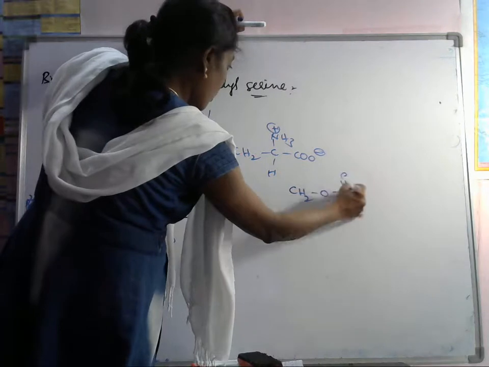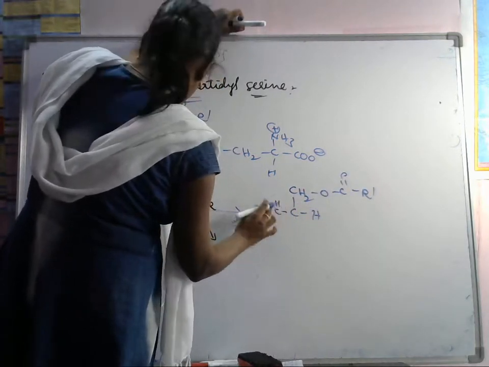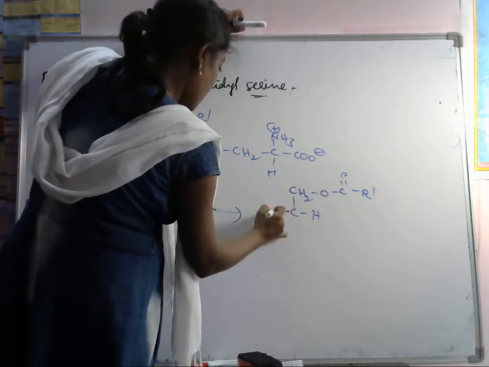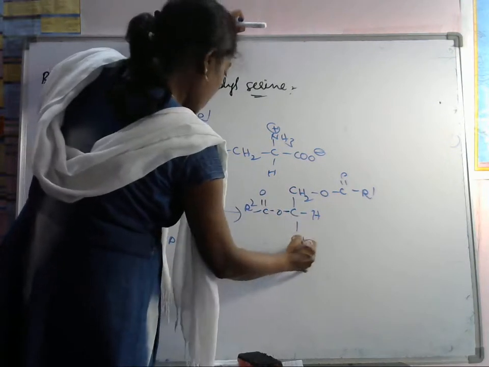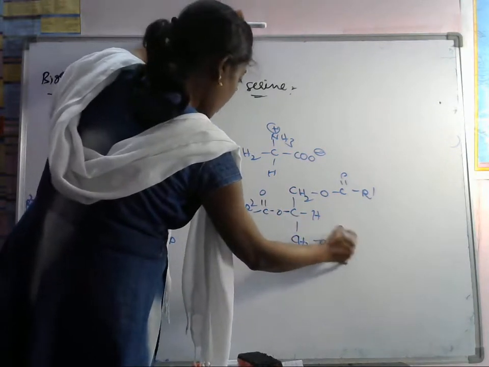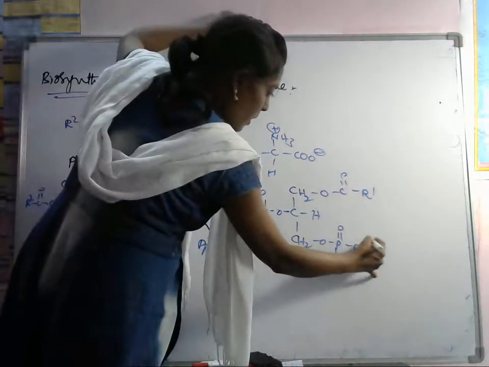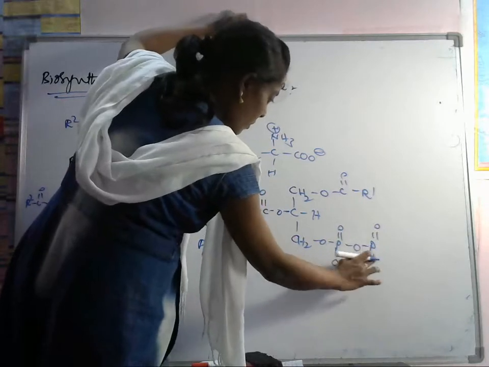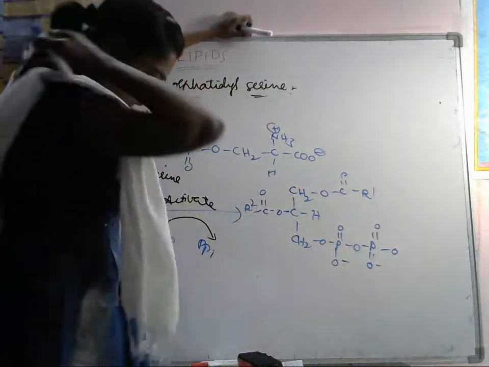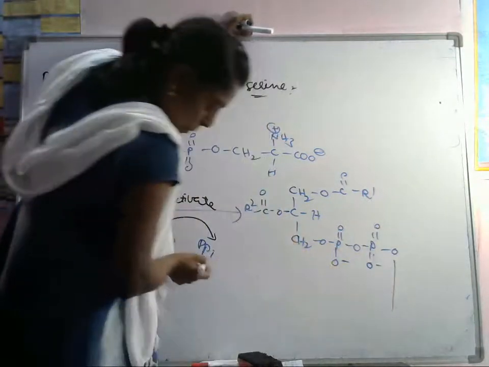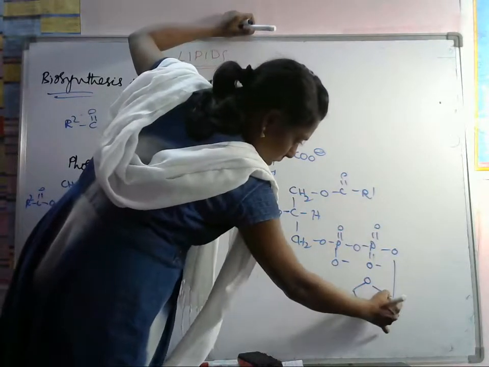Actually, here CH2O, C double bond O, R1 is there, which is attached to CH, C double bond O, R2. Here we have CH2O, P double bond O. Here what are we adding? Again we are adding a phosphate group, O minus here, O minus here. This O is attached to a ribose sugar, which is this one.